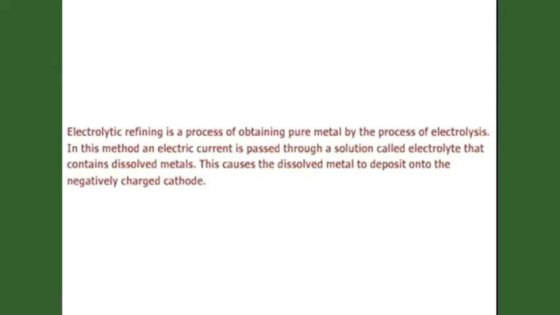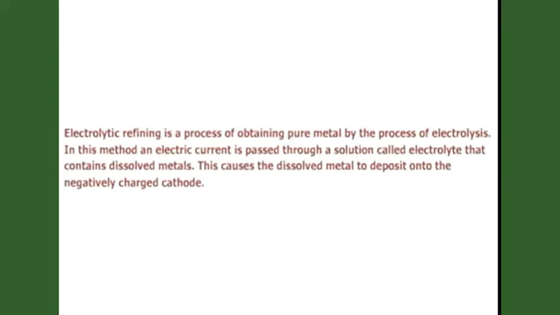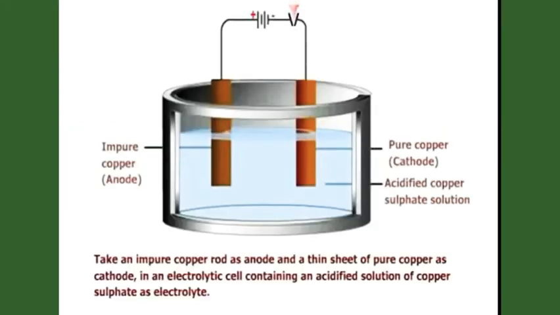Electrolytic refining is a process of obtaining pure metal by the process of electrolysis. In this method, an electric current is passed through a solution called electrolyte that contains dissolved metals. This causes the dissolved metal to deposit onto the negatively charged cathode. Let us see how pure copper is obtained by this process.